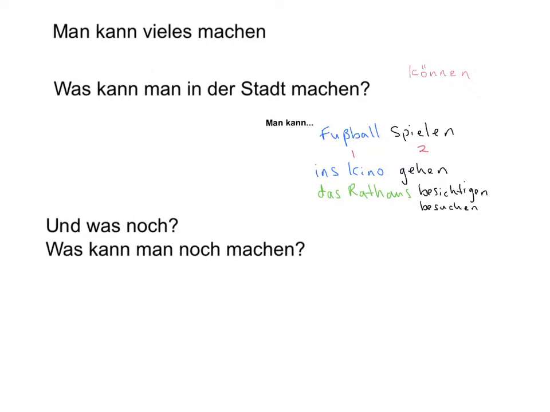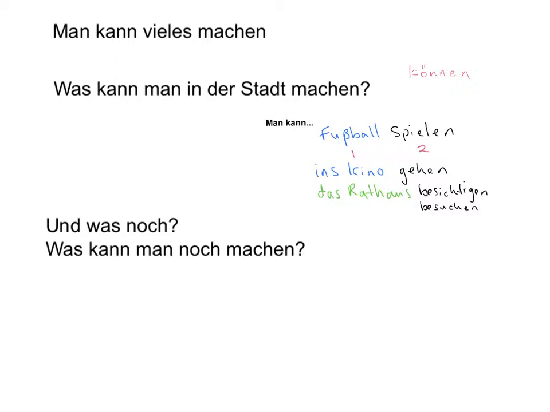So if you'd already described to me what you can do in your city, for example, man kann Fußball spielen, man kann ins Kino gehen, man kann Freunde im Jugendclub treffen, man kann Tennis spielen, man kann Freunde im Café treffen. Whatever it is that you do, you can always give more information. And if you were in a conversation, you'd simply say, und was noch? Was kann man noch machen?